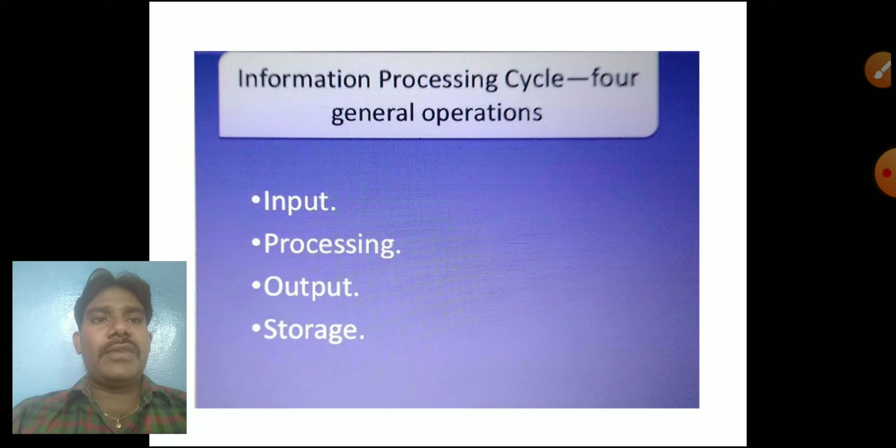Next, the information processing cycle. There are four general operations: input, processing, output and storage. Input means the instructions we give to the computer, everything we give as input, for example A, B, C. Then processing: the A, B, C we gave